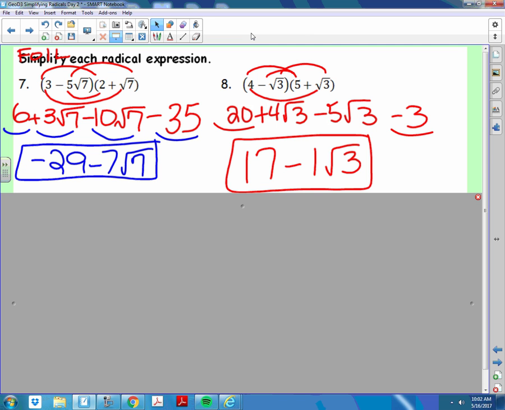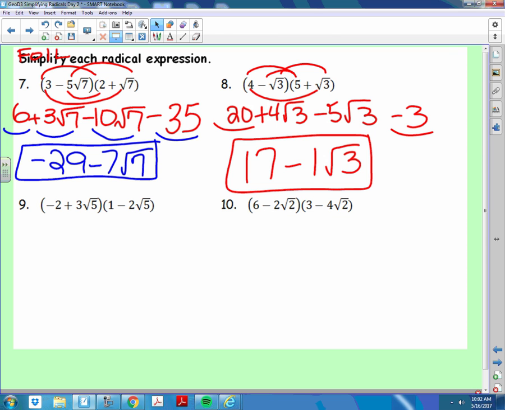And I think I told you guys yesterday, you don't have to write a 1 in front of the root. I would never count it wrong because mathematically it's correct. However, you may have teachers in high school that will actually count off for that. Look, I can't control their softness. Okay, so any questions on that?